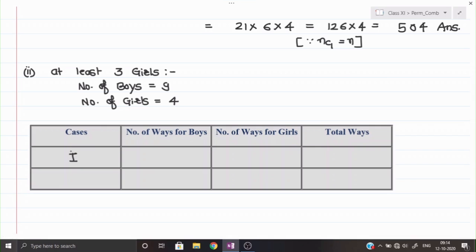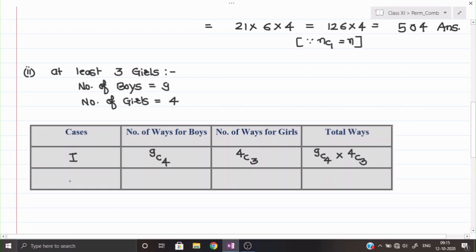As I told you, at least, at most, you start from the given starting point. And then in the case of at least, you go till the highest level, whichever is possible. And in the case of at most, you come to the minimum value. Okay, so I am starting with 3 only. So suppose I am selecting 3 girls in a committee out of the 4, so that will be 4C3. Then in that case I have to select 4 boys because the committee is to be formed of 7 persons, and here the total number of ways will be the same as we got last time, 9C4 into 4C3.